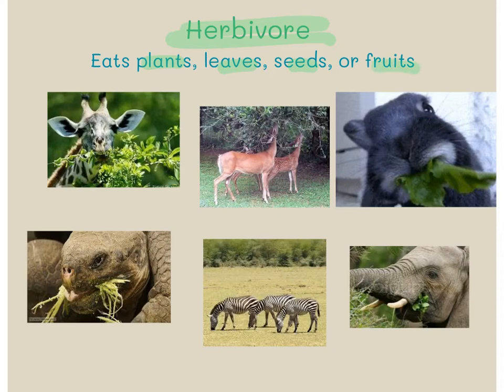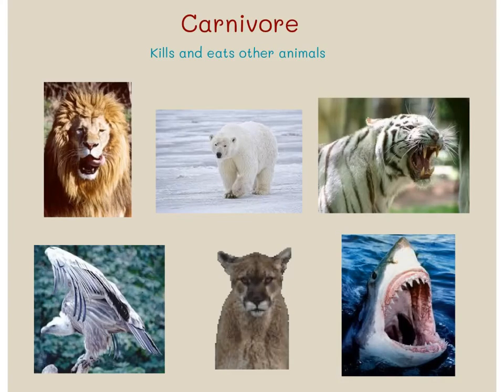These animals that you see in the picture only eat these things to get their energy. They do not consume other animals, just plants. If you are a vegan, you would be considered an herbivore. Carnivores are heterotrophs that kill and eat other animals. So they are eating other animals. On this image here, you see a bunch of different carnivores. Carnivores are predators. They kill and eat other animals only.